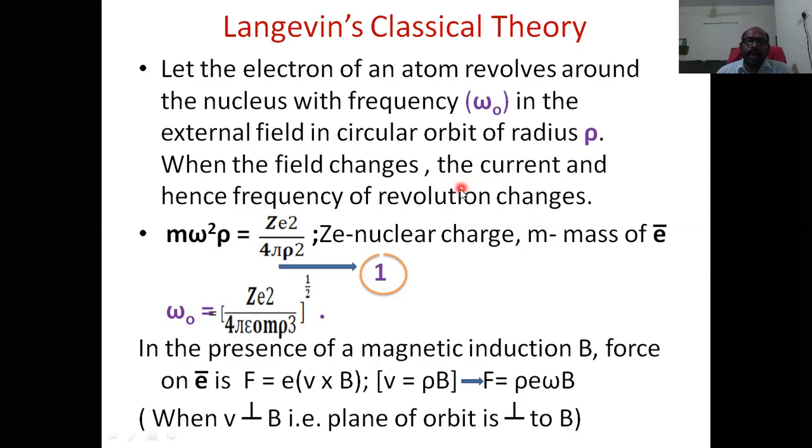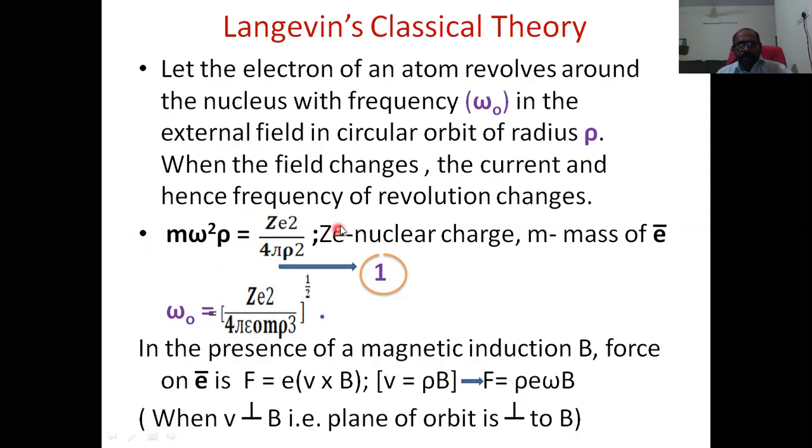We add one term corresponding to this point in the next step, but here we are writing a step corresponding to this. Whenever the electron is revolving around the nucleus, this is the equation: the centripetal force is equal to the Coulombic force.